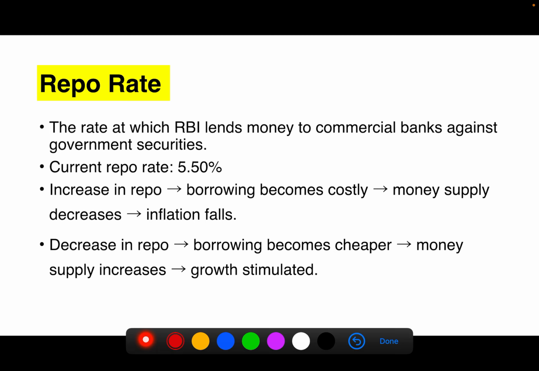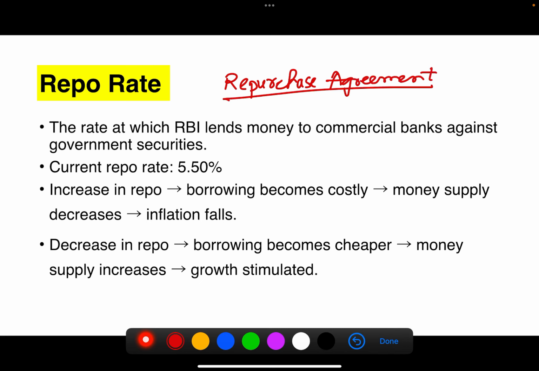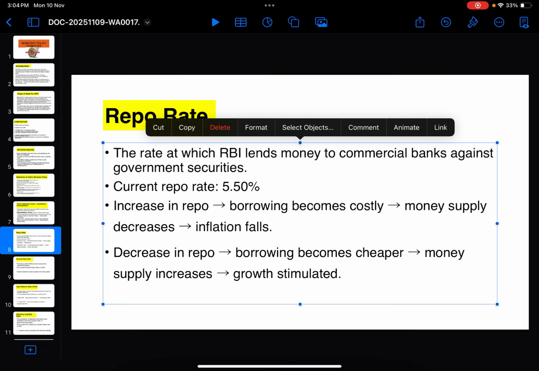First of all, its full form is repurchase agreement. The repo rate is the rate at which RBI lends money to commercial banks against government securities. So by taking the government securities, RBI lends the money to commercial banks at small tenures. And you can say the current repo rate is 5.50%.